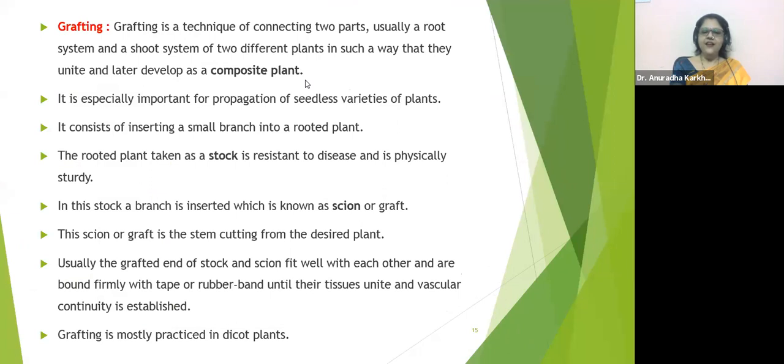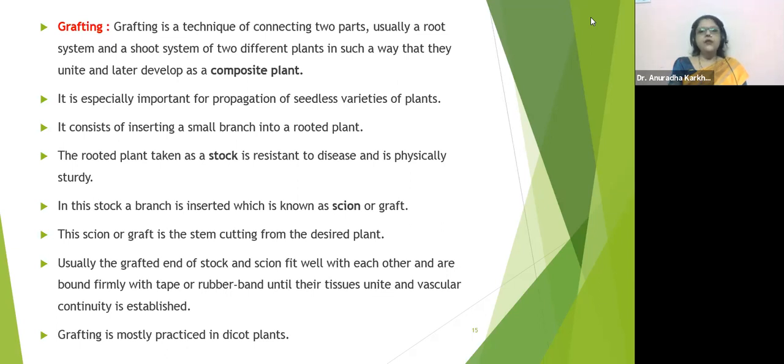Sucker and runner. Sucker is going to be the underground stem, which is going to be growing from the horizontal branch of the main stem. It will first go deep into the soil, then it is going to come up at a distance above the soil. That is the sucker. And runners are going to be almost on the soil only. They'll be having growing points or nodes, which will give rise to roots and shoots also.